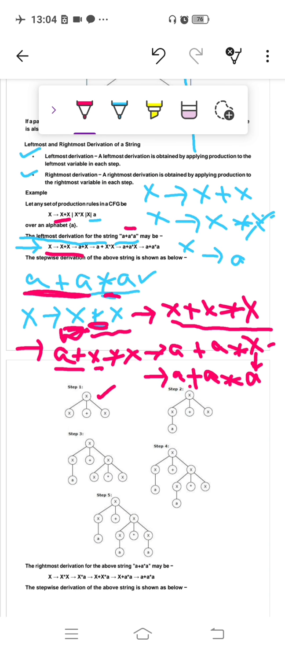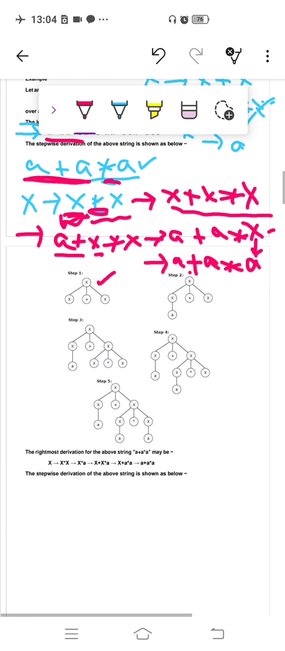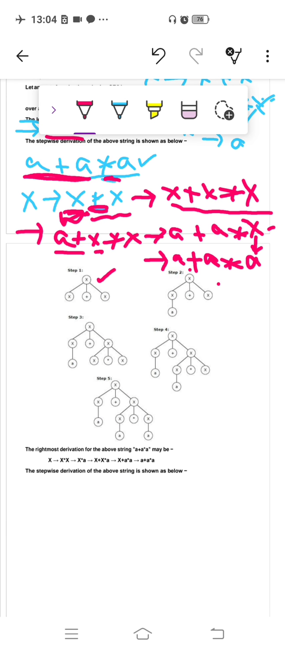First we generate x plus x, because we are using x into x in the given example. So by using this, first we derive x plus x from the string. In the second step, we derive this a from the x, so we get a plus x. In step number 3, we derive x into x from this x. Now the structure is ready here: a plus x into x.